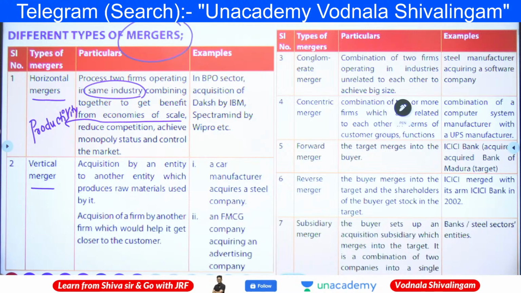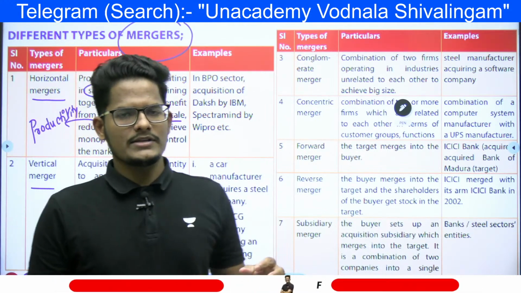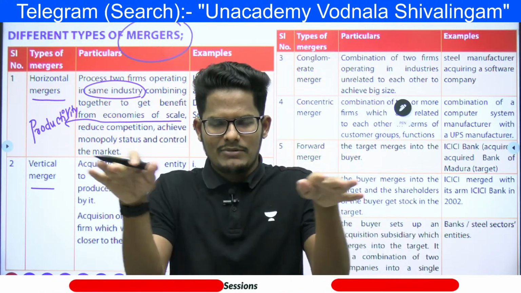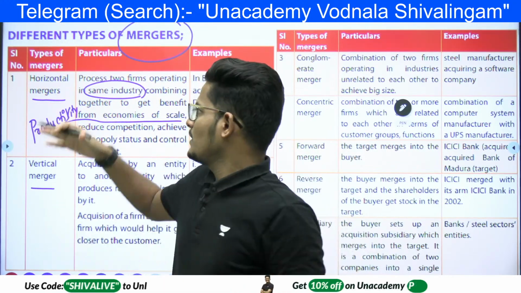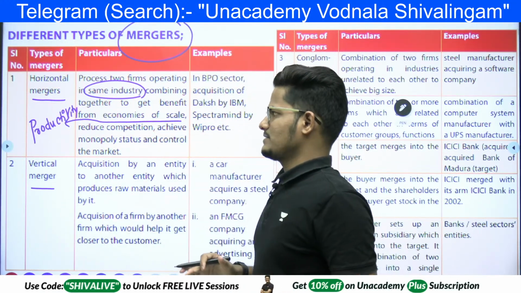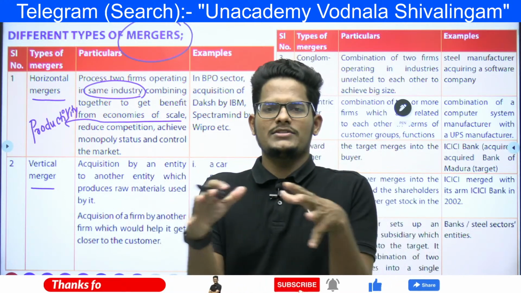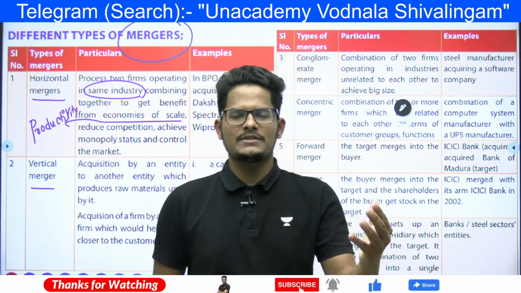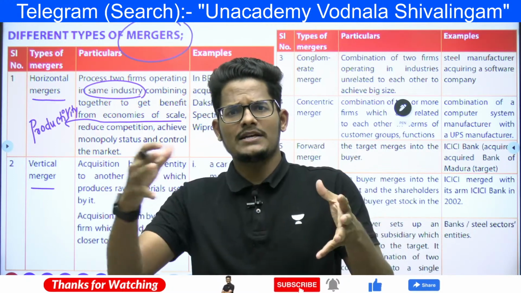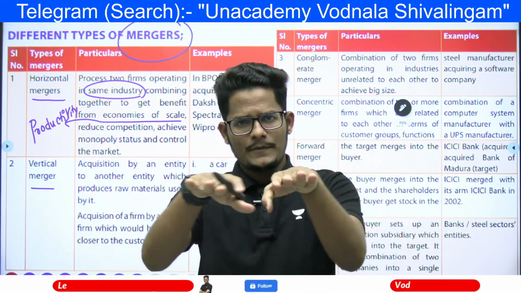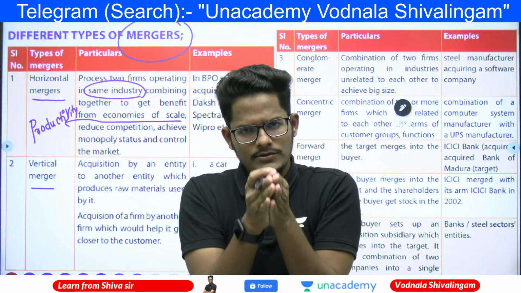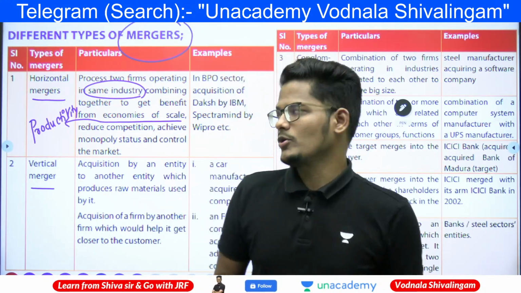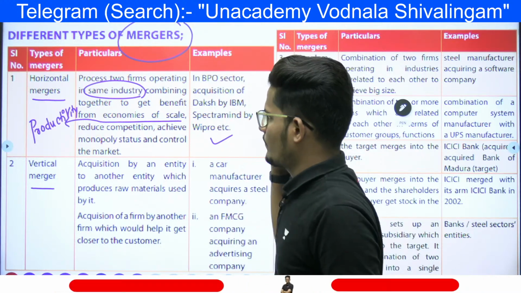achieves monopoly status and controls the entire market. So the best example is that both companies who are of the same nature or the same industry come together. That is what a horizontal merger is. They merge together, same-nature companies, like Sudhakar Pipes and Ashirwad Pipes. Both are pipes only, sanitary industries only. Both will come together and their productivity will expand. They'll become a monopoly in the entire market. That's how it will go.